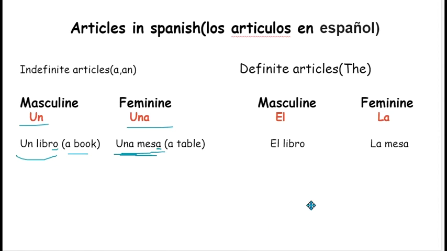So now let's talk about the definite article in Spanish. If the noun is masculine, like libro, we will use el in front of the noun. So el libro means the book. El libro, the book. And now if the word is feminine, suppose mesa, it is a feminine noun, so we will use la mesa.